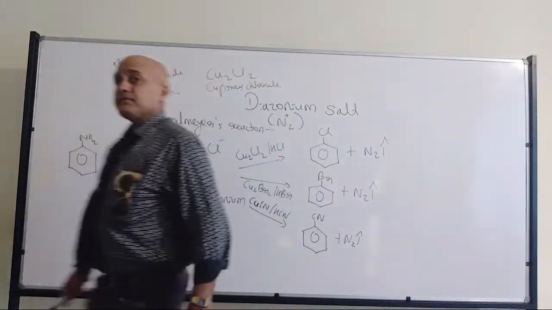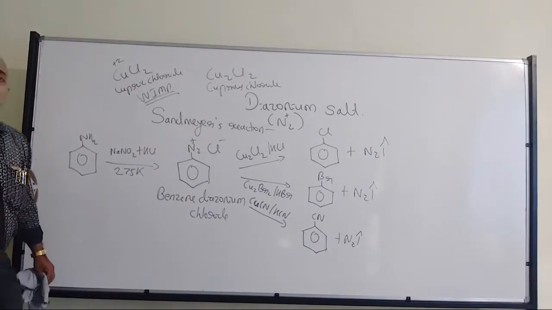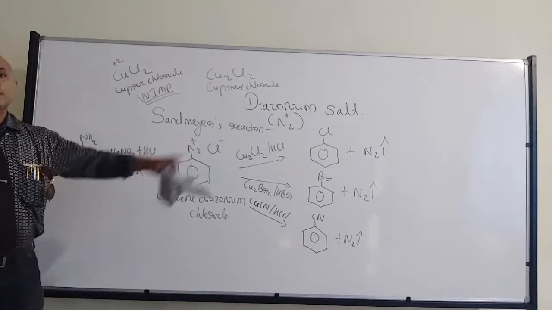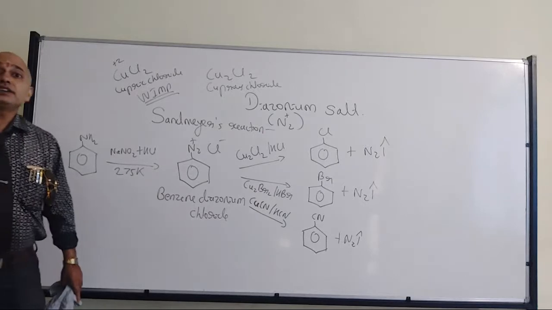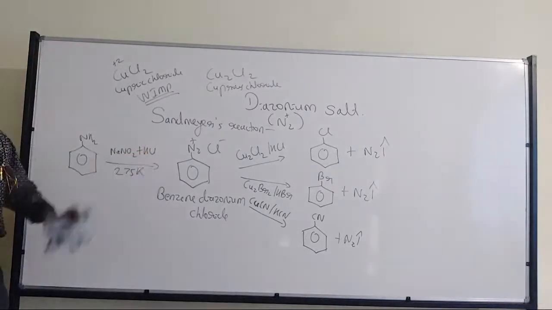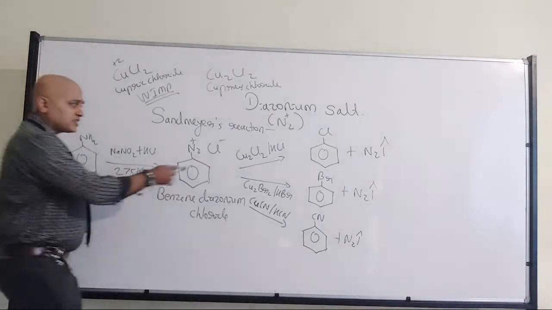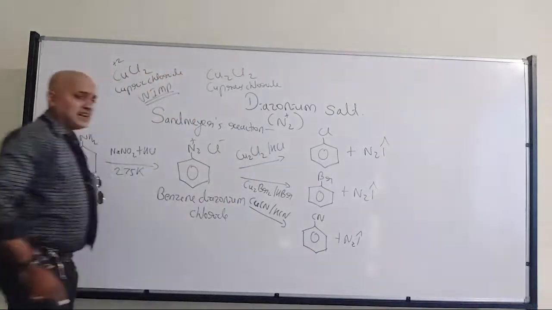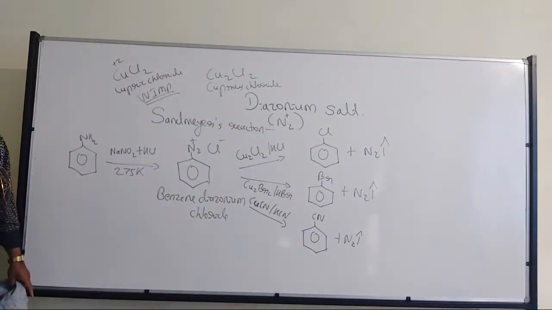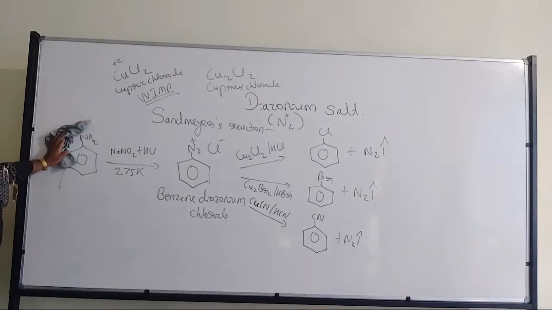So, if in the examination, for 2 marks, they ask you to write the reaction involved in the conversion of aniline to chlorobenzene, which was there in your haloalkanes and haloarenes topic also, here also, right? So this is the reaction we should write. 1 mark for this reaction, 1 mark for this reaction. If you have not written the condition or catalyst or reagents, then you are going to lose marks. Definitely you are not going to get the complete marks.